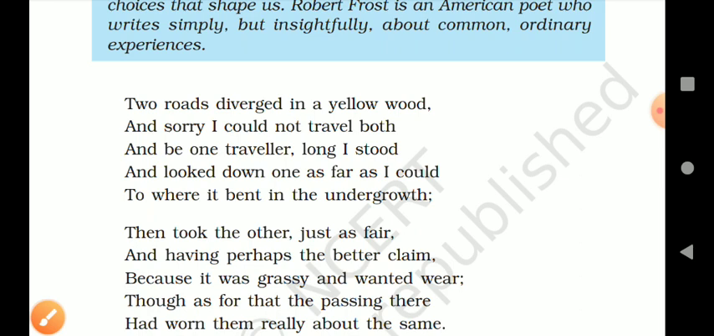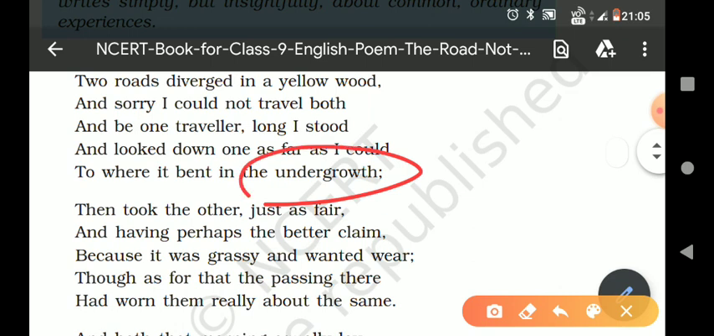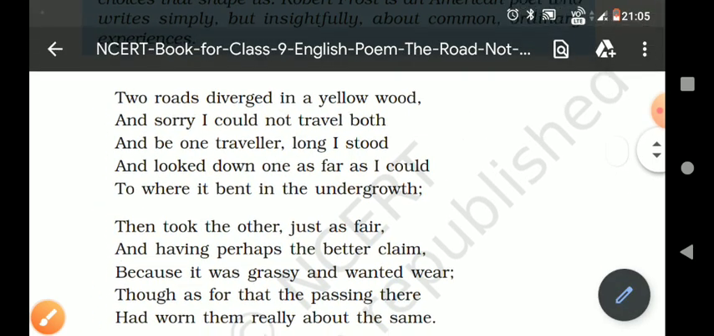And be one traveller long I stood, and looked down one as far as I could, to where it bent in the undergrowth. Now here one word is undergrowth. Undergrowth means dense growth of plants and bushes, means the forest, you can see. Now what is the meaning of this paragraph?